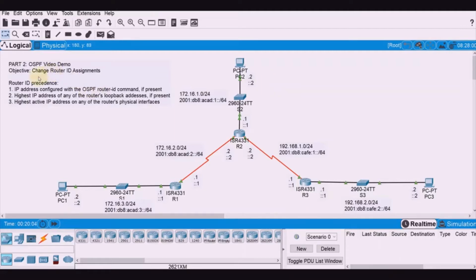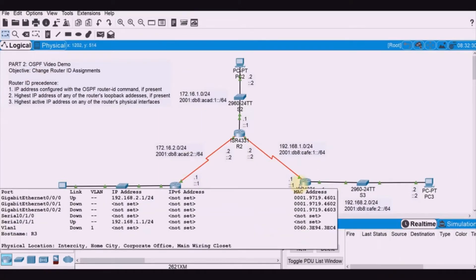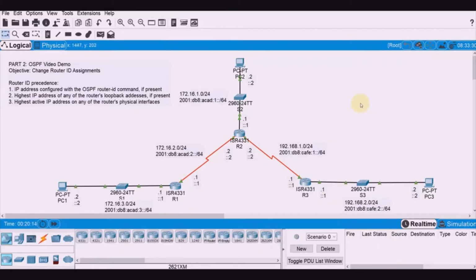For this video demo, our objective is to change the router ID assignments on R1, R2, and R3 here. This is a continuation of the part 1 demo that we did, which covers the basic configuration of OSPF version 2 in a single area network. The OSPF router ID is used to uniquely identify the router in the OSPF routing domain.